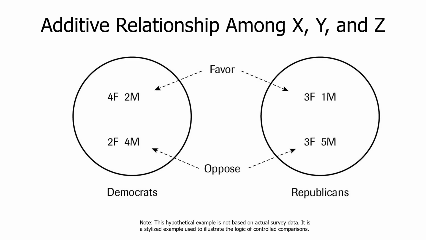Gender, and this of course is the linchpin point here, does not define a compositional difference across the values of partisanship. 50% of Democrats are females, 50% of the Republicans are females, so we have a compositional difference that's not a difference. It's just a compositional parameter. The parties are equal in terms of their gender composition. And a point I did not emphasize, gender overall is related to gun control opinions. We could go back and review that, but if you look at all the females that were represented in that diagram and look at all the males that were represented, 58% of females are pro-control and 25% of males are pro-control. So gender is not related to partisanship in this representation.